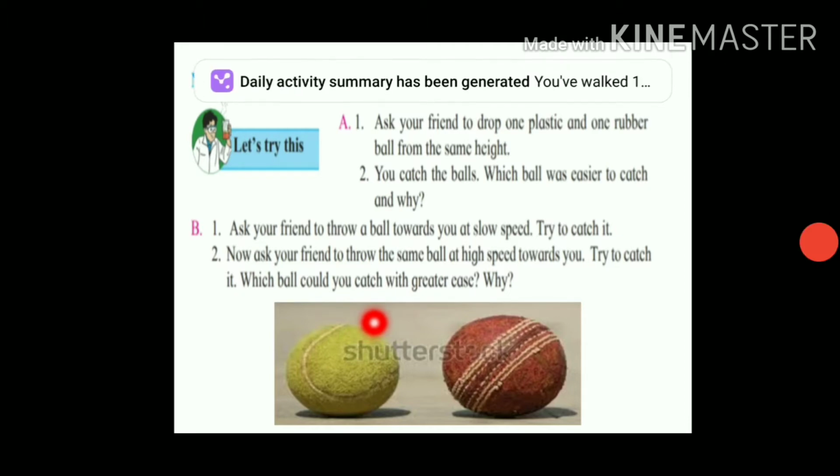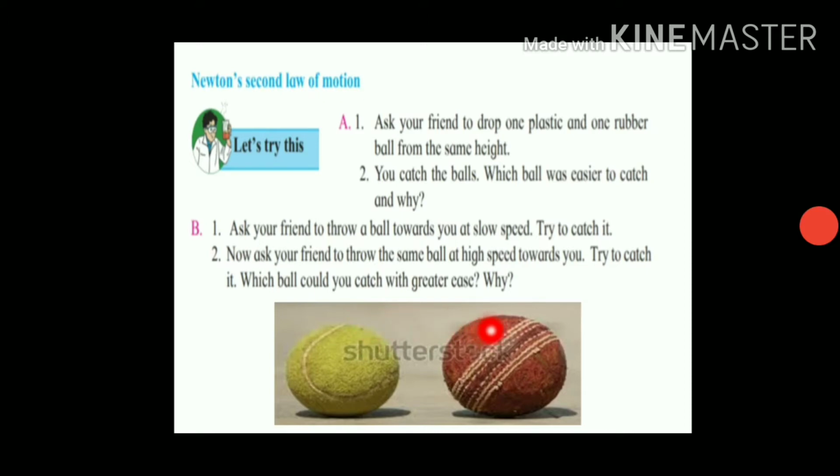Yes, it is easier to catch the tennis ball than the cricket ball, because the cricket ball is heavier than the tennis ball. It has more mass, so it has more impact on our hand. Means when we catch the cricket ball, we get more painful sensation on our hand.